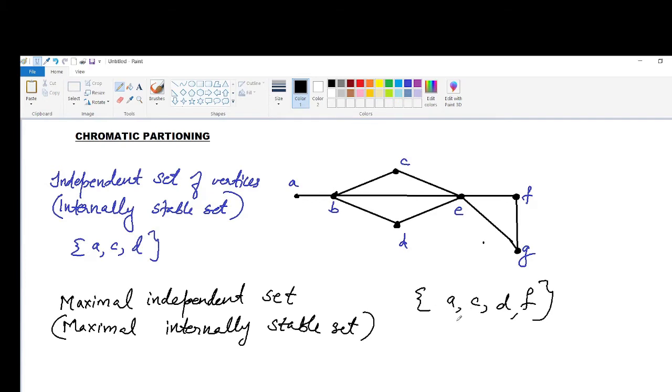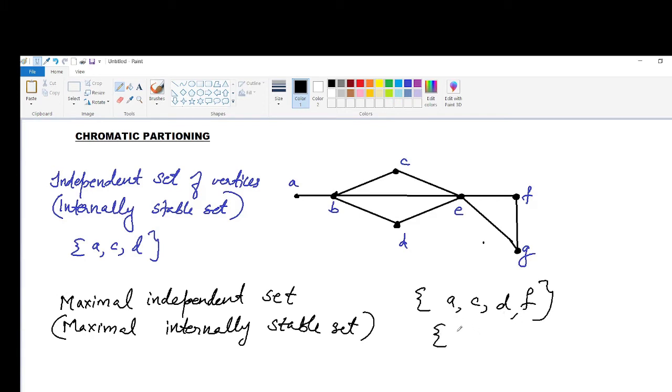It is also a maximal independent set because from this set no other vertex can be added to it without destroying its independence property. We cannot add another vertex to this set without destroying its independence property.